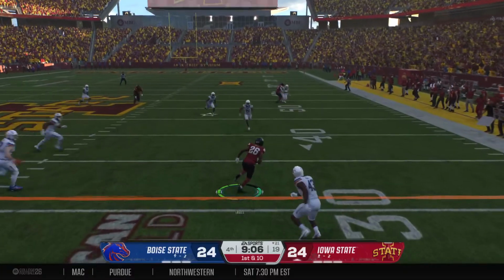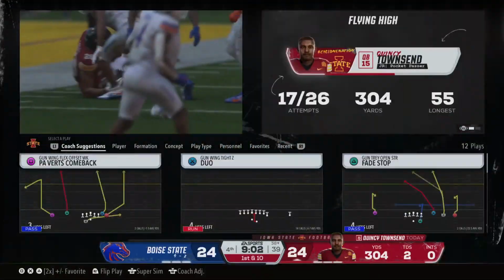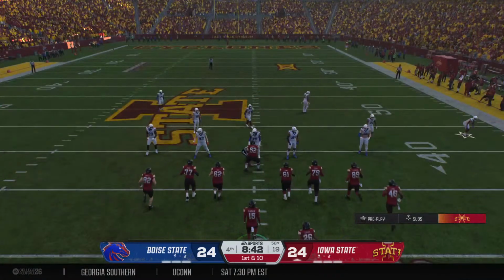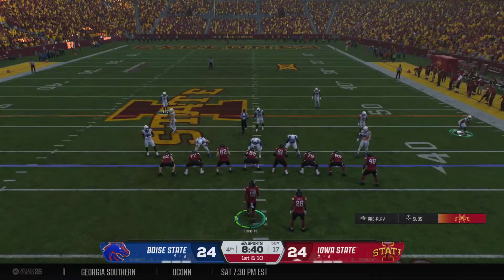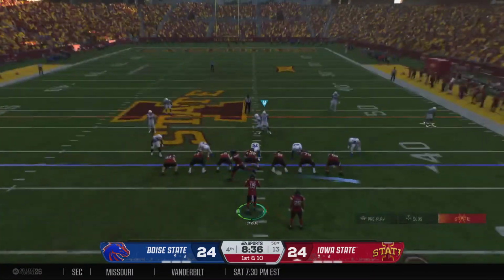Zings it, complete to the right. He's out past the 35. Good call, good execution as they move the chains, and they have a first down at the 38. They had the perfect play to open the drive, and now they'll snap it again from the 38.